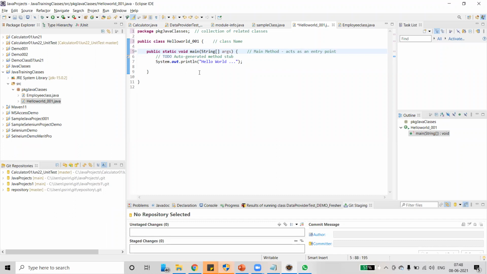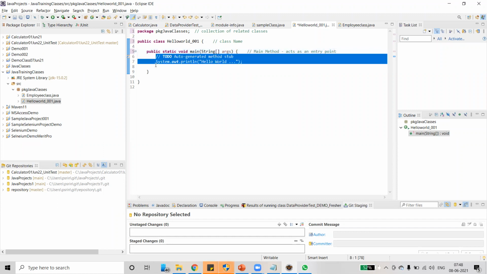Coming to the next line, number 7. Lines from 6 to 8 are called a block of statements. This block of statements has a scope. These statements are enclosed by the curly brackets of the main method.